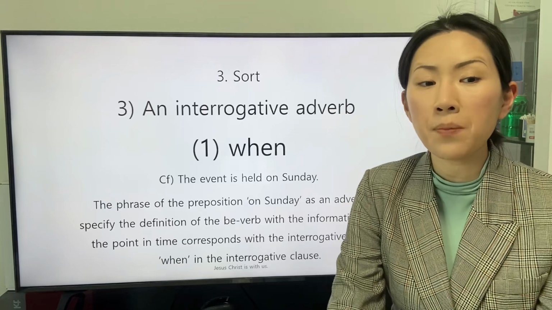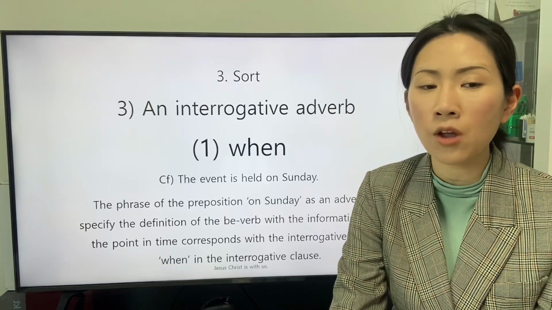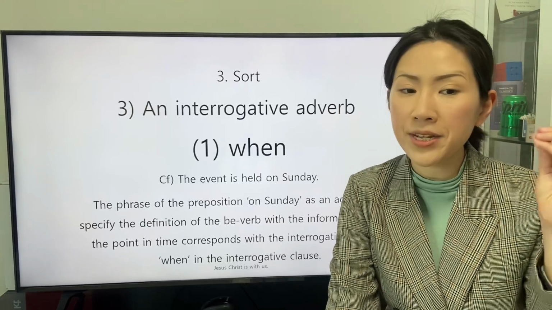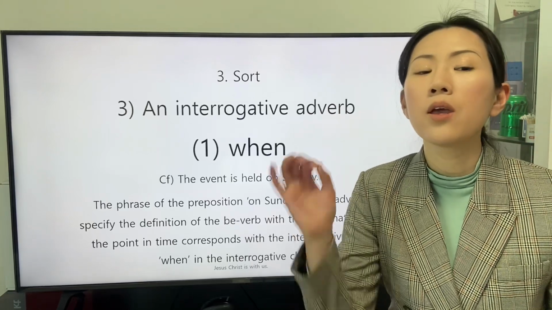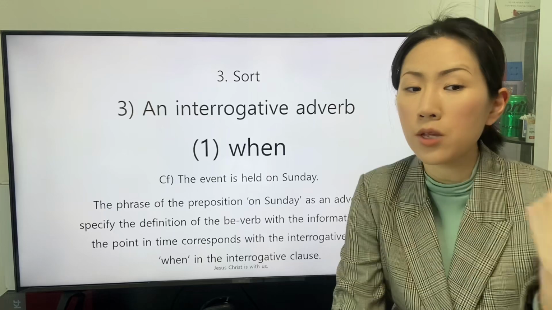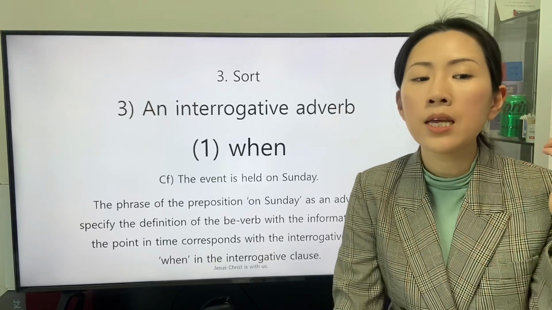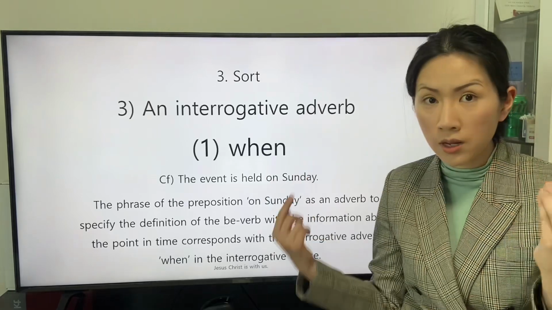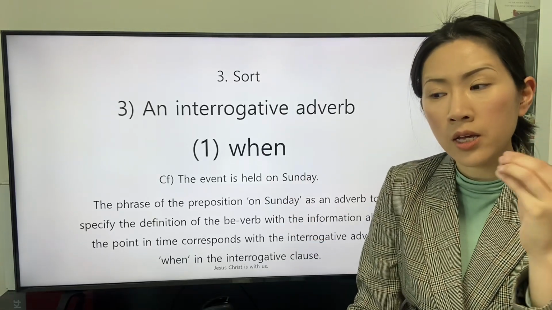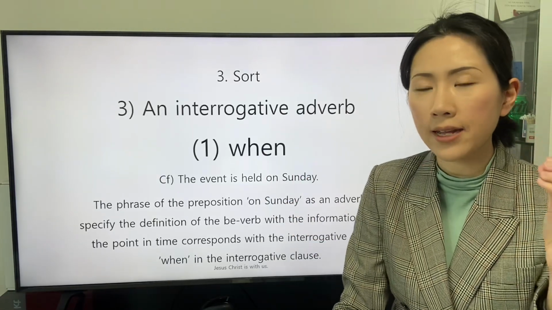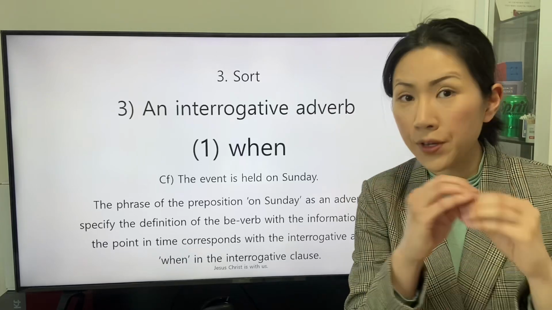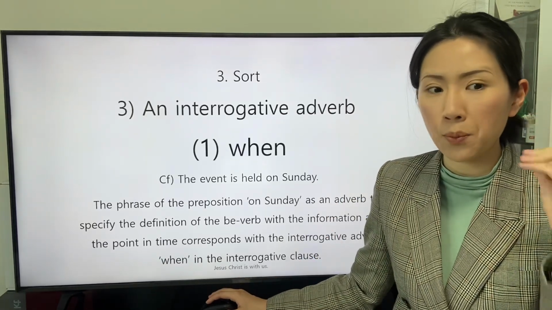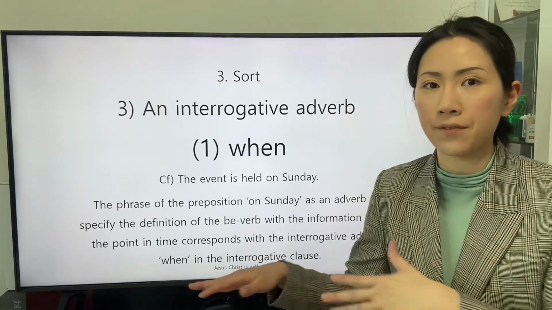The phrase of the preposition on Sunday as an adverb to specify the definition of the be verb with the information about the point in time corresponds with the interrogative adverb when in the interrogative clause. The phrase of the preposition on Sunday is the information that the speaker intends to figure out with the interrogative adverb when in the interrogative clause.